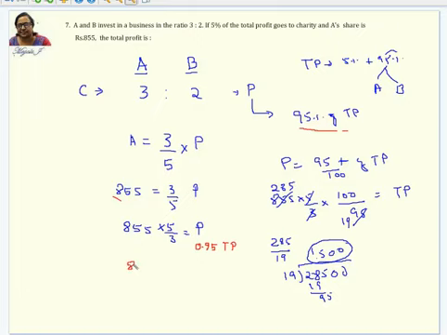You can also redo it by just taking this 855 into 5, this whole divided by 3. And this 95 will also come here. 0.95 I'm taking as 100 by 95. Now you have to do this calculation and then get the answer. I think the answer is going to be 1500. And now go to the next problem.